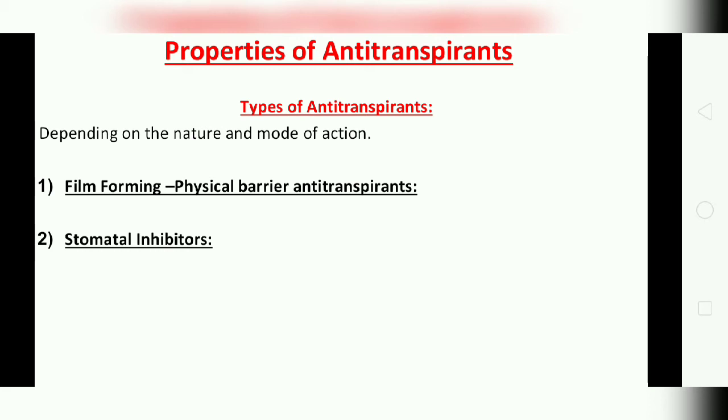Now what are the types of anti-transpirants? Depending upon the nature and mode of action, the first type is the film forming or physical barrier anti-transpirant. Low viscosity waxes, colorless plastics and silicone oils, when spread, form a thin film on the leaf surface, permeable to carbon dioxide and oxygen but not water. It causes partial closure of stomata.